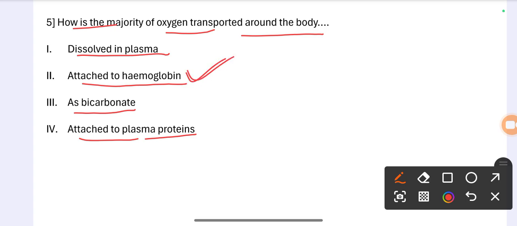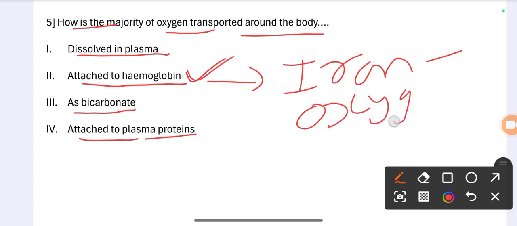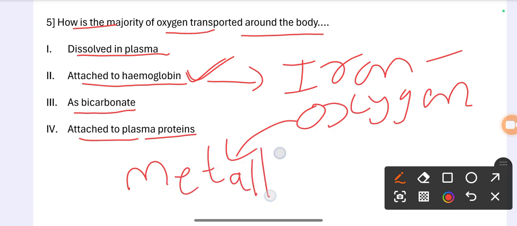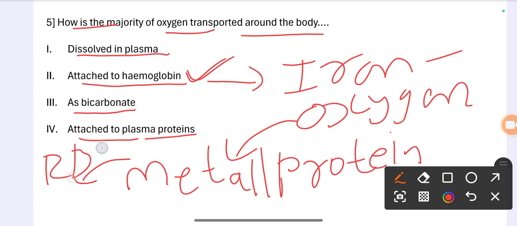Hemoglobin is an iron-containing metalloprotein in the RBC that transports oxygen. So the majority of oxygen is attached to hemoglobin. Correct option is 2.